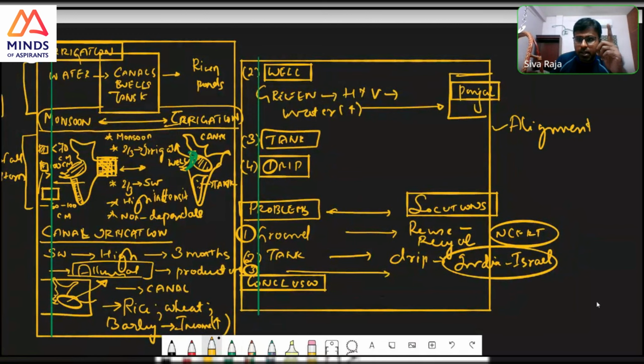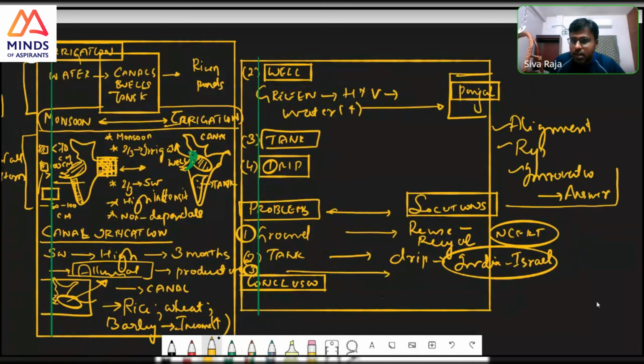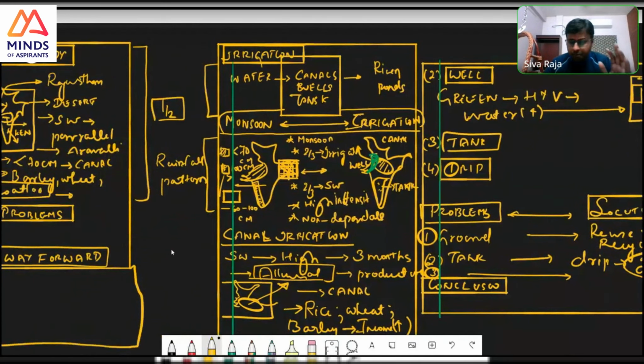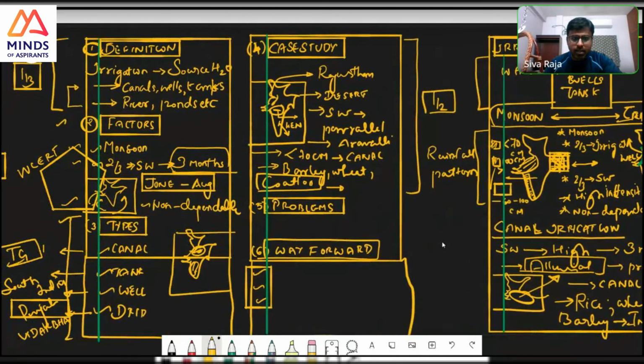representation, your innovation, but innovation relevant to the answer. Not just innovating and writing, innovation relevant to the answer asked. These three things you will keep doing. Once you keep doing, your points are very good. For example, this is a point. Again, everyone has written very well. This one, I think Ashwini Singh, she is writing very well, and all her answers are very good. I think I got this from her paper, the first one.